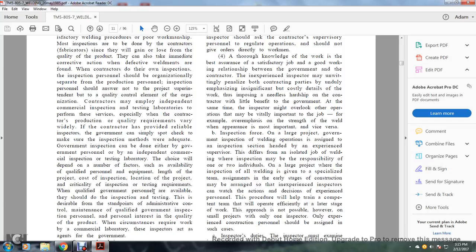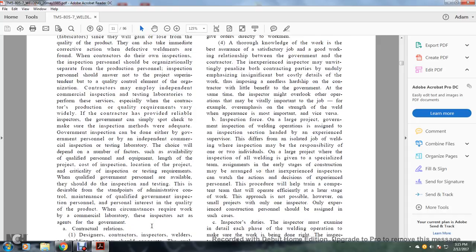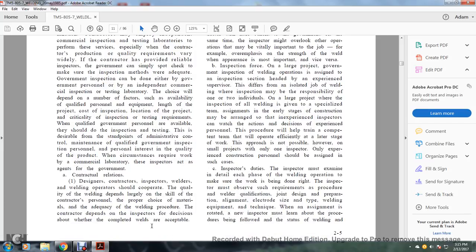When qualified government personnel are available, they should do the inspection and testing. This is desirable from the standpoints of administrative control, maintenance of qualified government inspection personnel, and personal interest in the quality of the product. When the circumstances require the work of a commercial laboratory, these inspectors act as agents for the government.